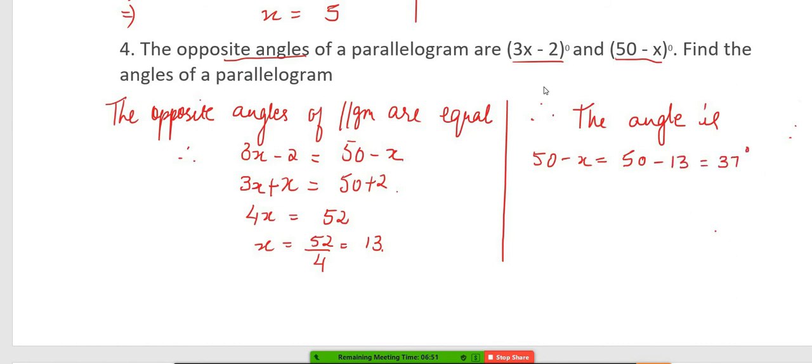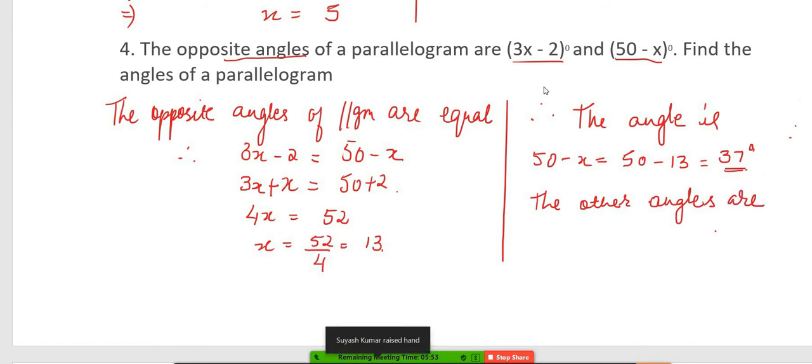37 degrees. The other angle will be? The other angle is also 37 as they are opposite angles. These two angles are the angles which are given, 37 degrees. Ma'am, the remaining two angles are 143.